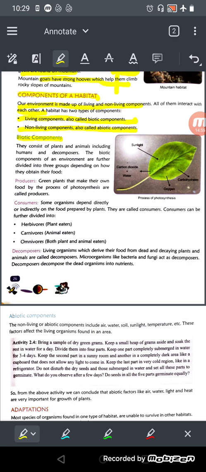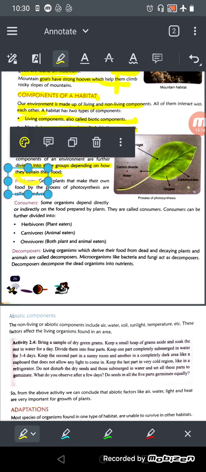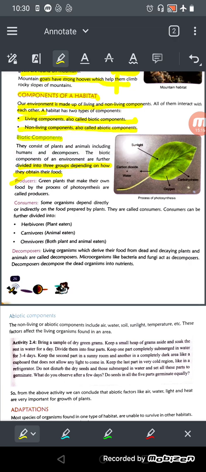The biotic components of an environment are further divided into three major groups, depending on how they obtain their food. On which basis are they divided? On how they obtain their food. The groups are producer, consumer, and decomposer.